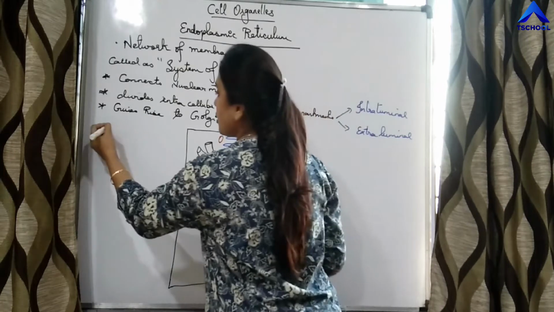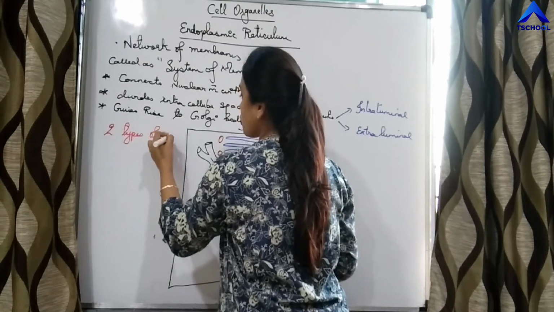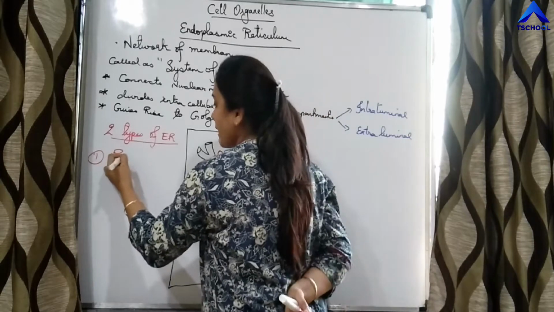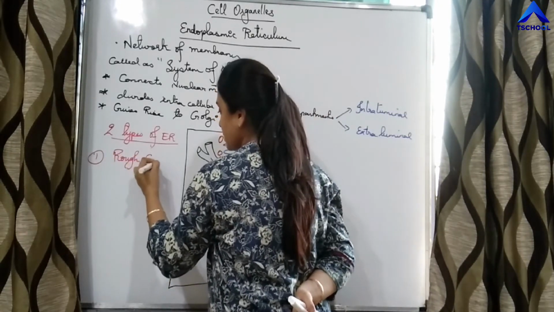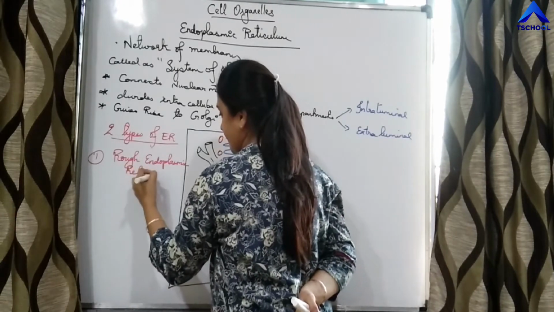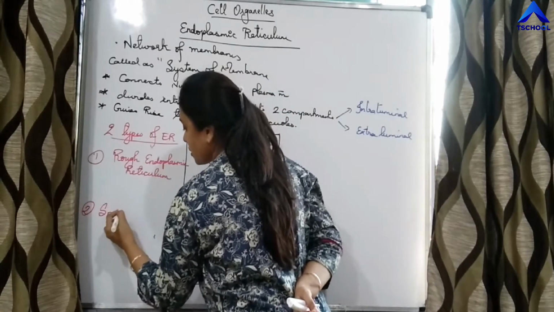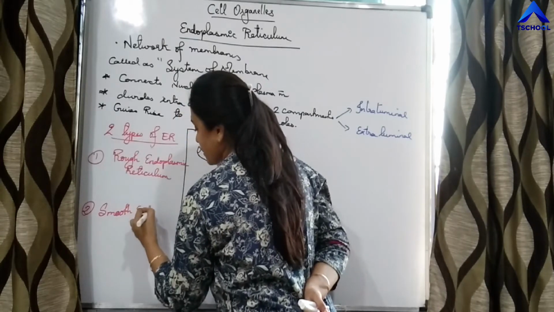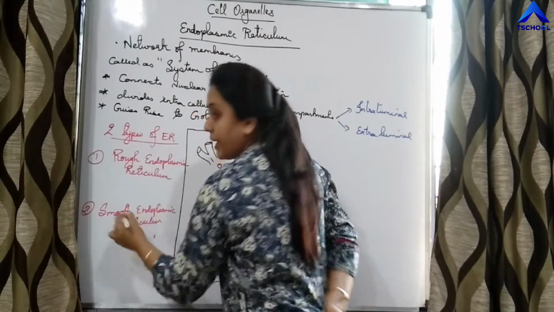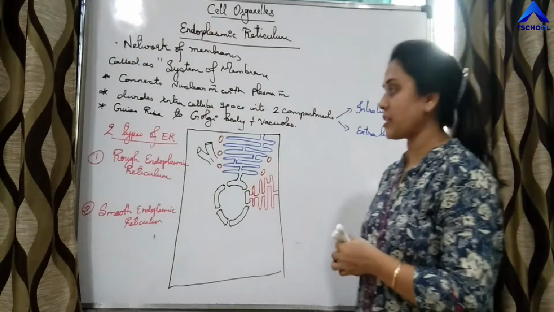Now this endoplasmic reticulum is of two types. One is the rough endoplasmic reticulum, and second is the smooth endoplasmic reticulum.